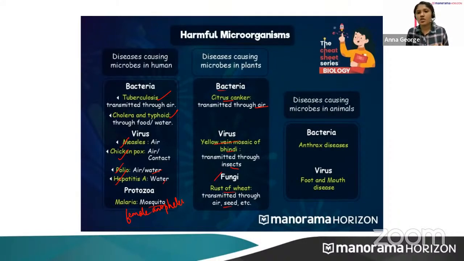And some disease causing microbes in animals. Bacteria cause anthrax disease in both humans and cattle, and some viruses cause foot and mouth disease in cattle. So these are some examples of harmful microorganisms. Just memorize it, study it, and it can be asked for 1 mark. It can be asked for 2 marks. Some small marks it can be asked.